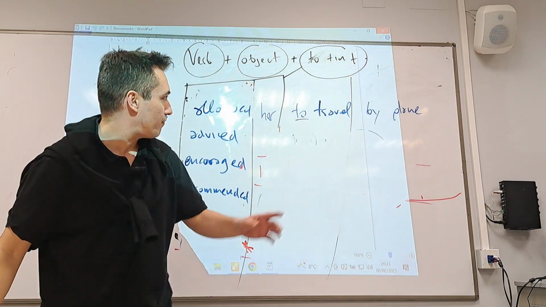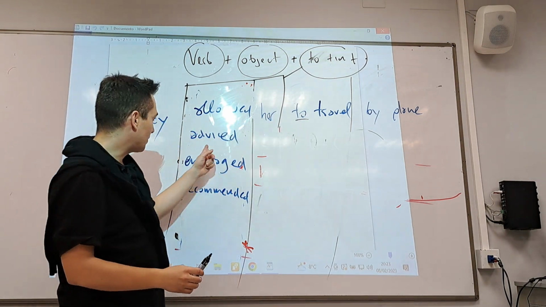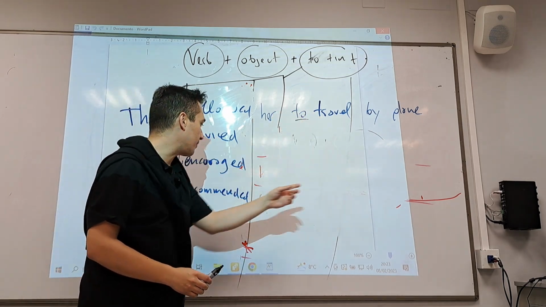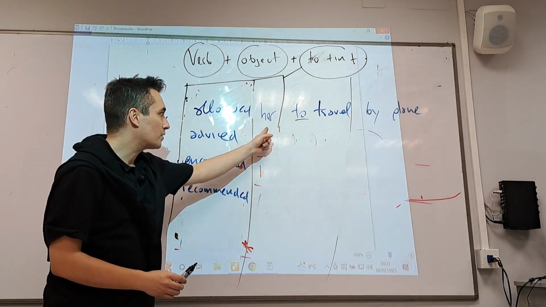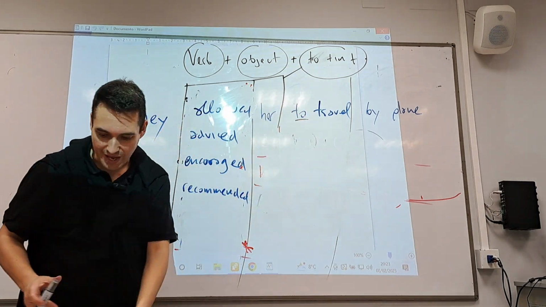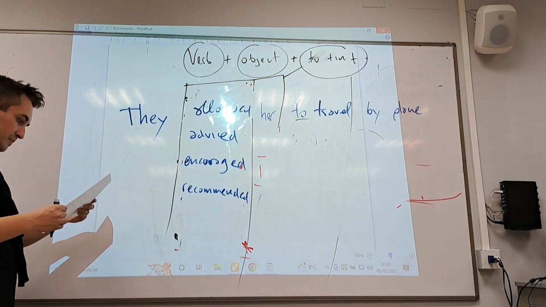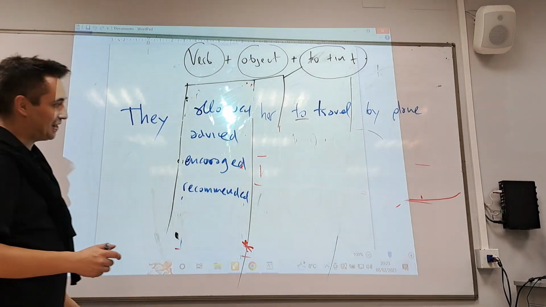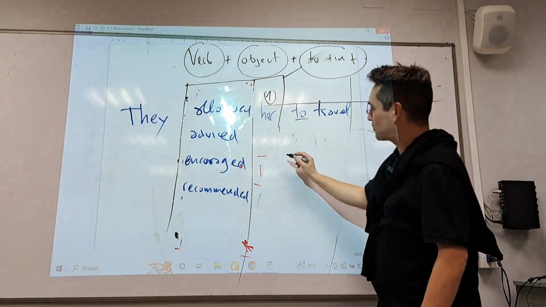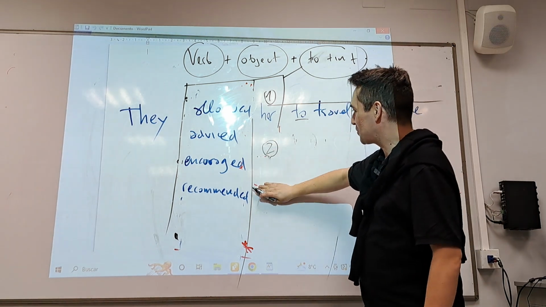So these structures are fine. They allowed her to travel. They advised her to travel. They encouraged her to travel. They recommended her to travel. It's fine. Verb, object, to plus infinitive. But they also accept another possibility. Possibility number 1 is this one. And possibility number 2, what do you think it is?